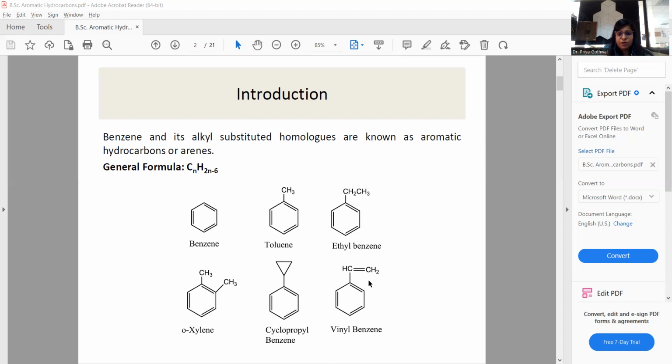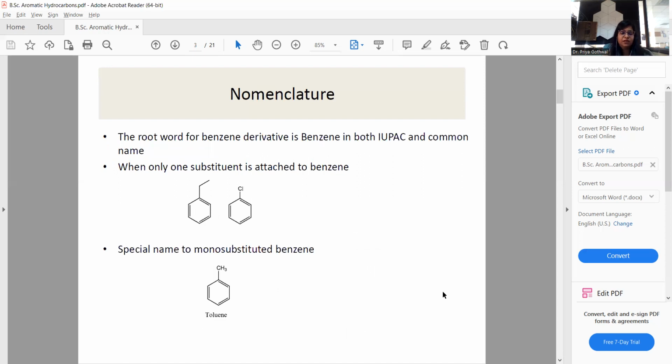The CH2=CH moiety is known as the vinyl radical, which is carried on the benzene ring to give vinyl benzene. In this, we get some introduction, and we need to nomenclate the organic compounds.